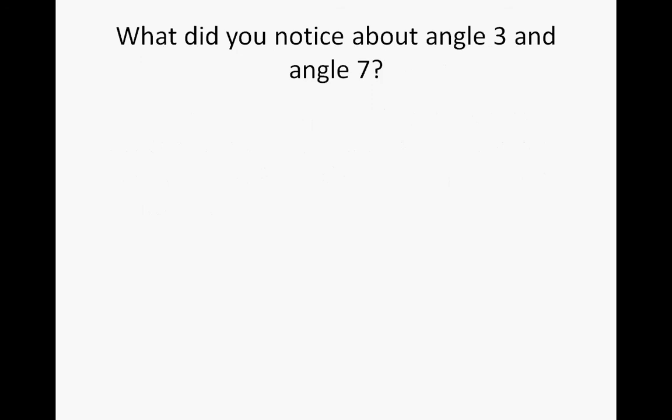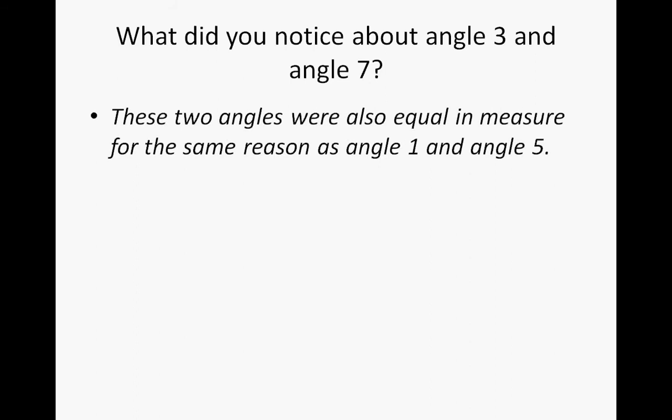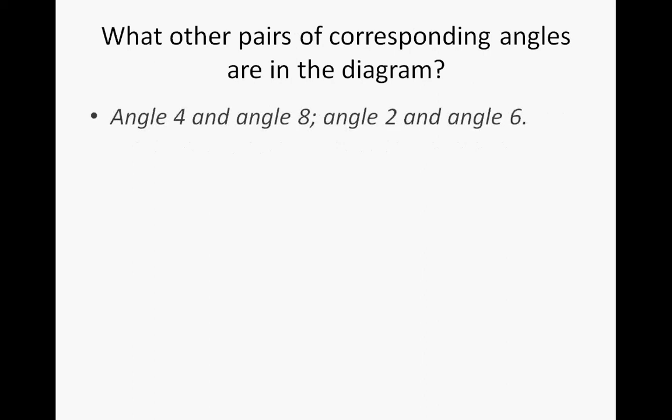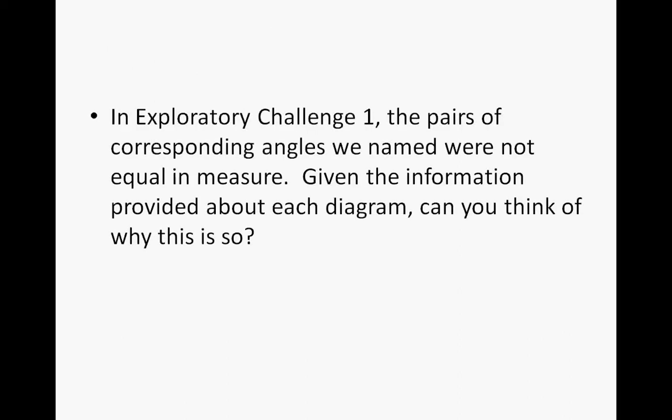What did you notice about angle 3 and angle 7? Well, these two angles are also equal in measure for the same reason as angle 1 and angle 5, by translation. So what other pairs of corresponding angles are in the diagram? Well, angle 4 and angle 8, and angle 2 and angle 6. So in Exploratory Challenge 1, the pairs of corresponding angles we named were not equal in measure. Given the information provided about each diagram, can you think of why this is so?